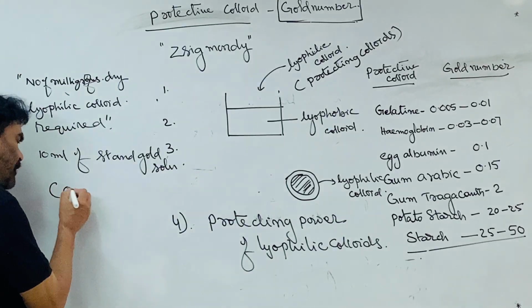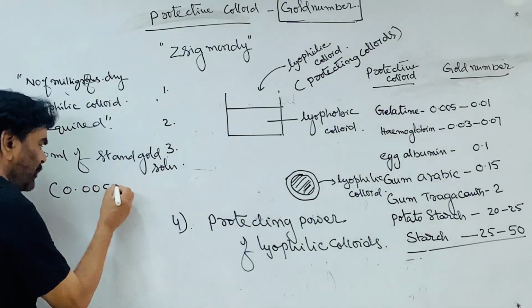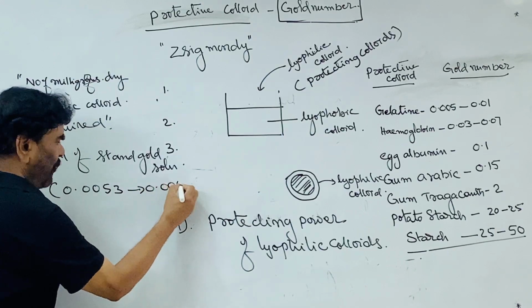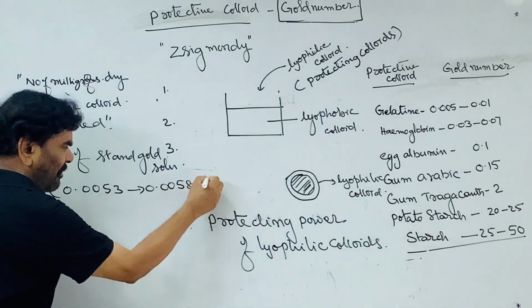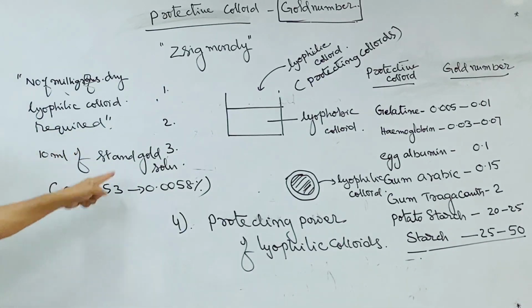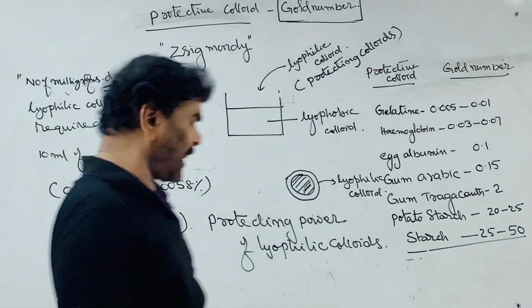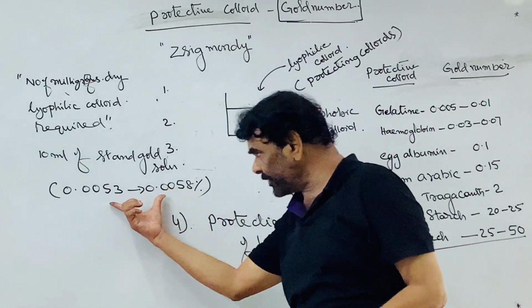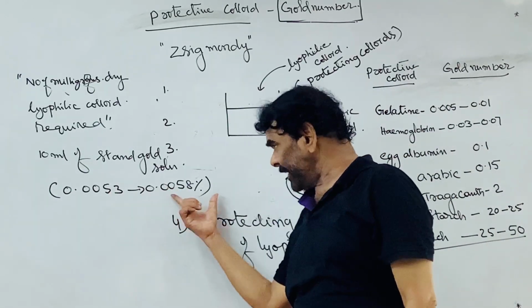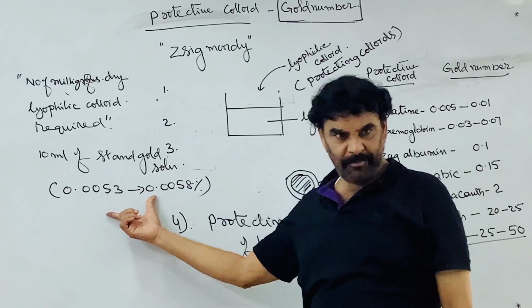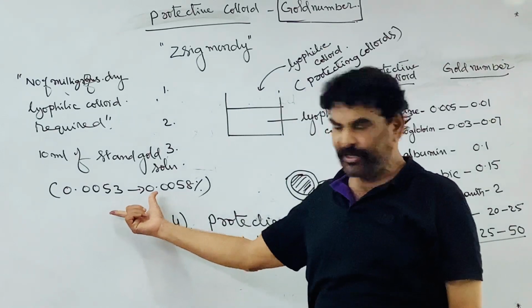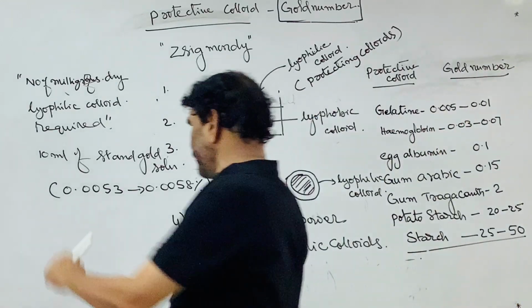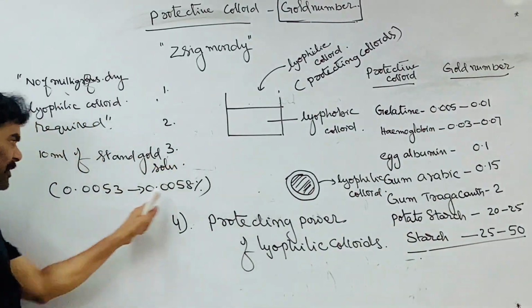A gold colloidal solution of 0.0053 to 0.0058 percent is called the standard gold solution. If the percentage of gold in the colloidal solution is in this range, then it is called the standard gold sol. 10 ml of the standard gold sol is taken.